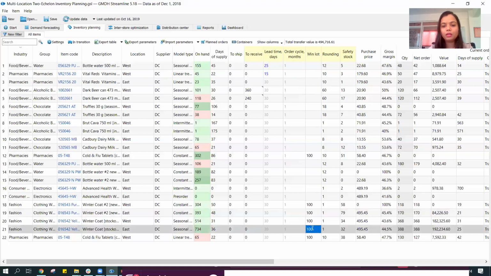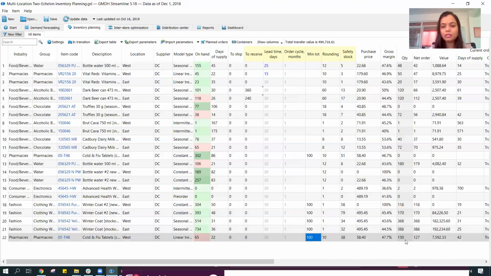In this case, it's 100 for a few items, and that's the reason you would notice that the amount that we are going to order is not less than 100, 100 or above. We then have a rounding amount. Rounding amount depicts that once beyond the minimum lot amount, beyond my MOQ, what batch quantity can I order further? So after 100, I can just add 10 more, and that's the reason I can see 130 units over here as my ordering quantity.